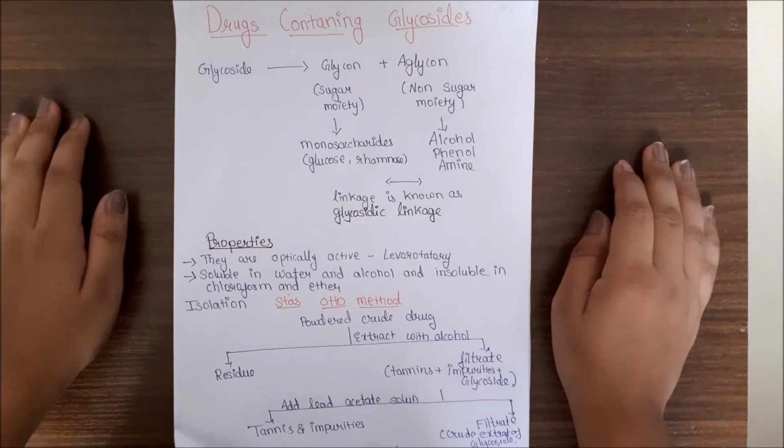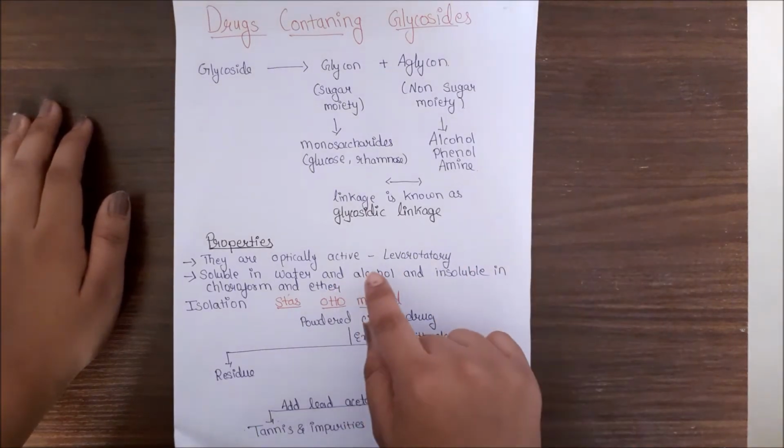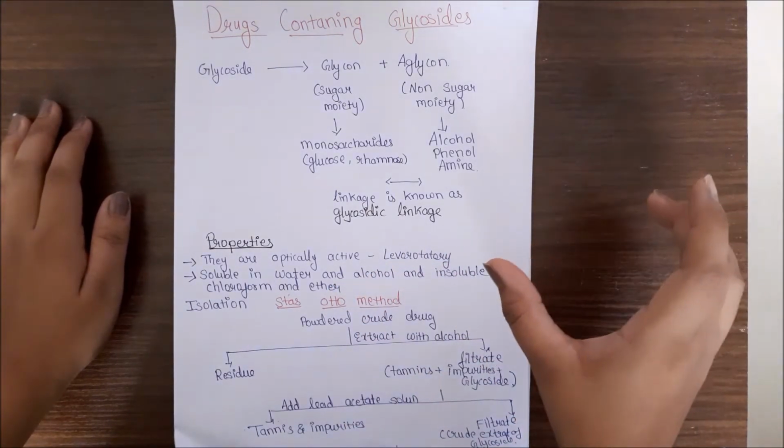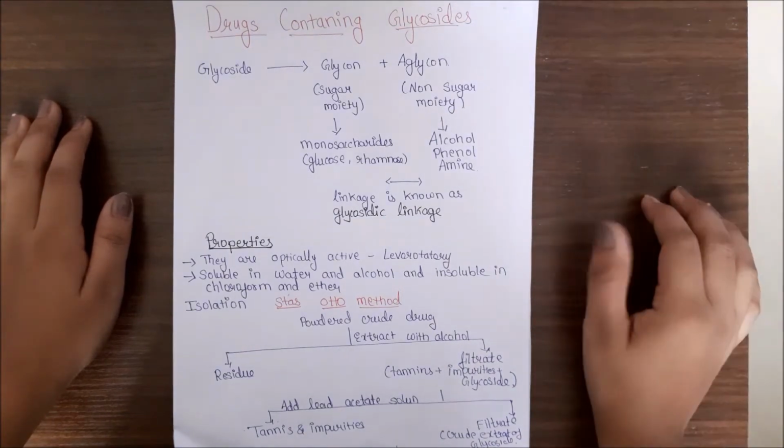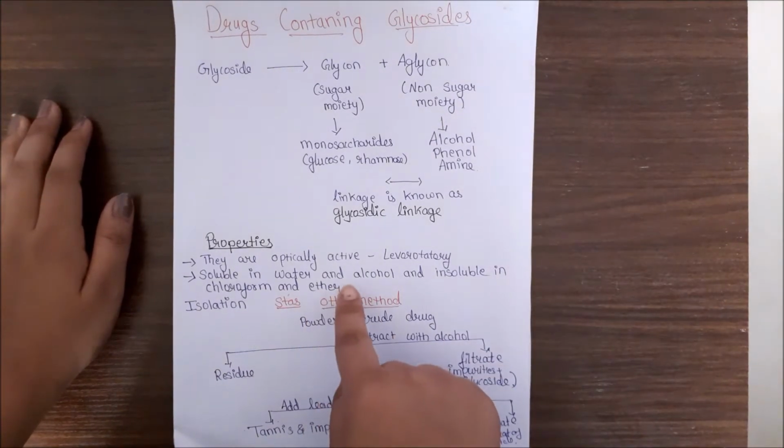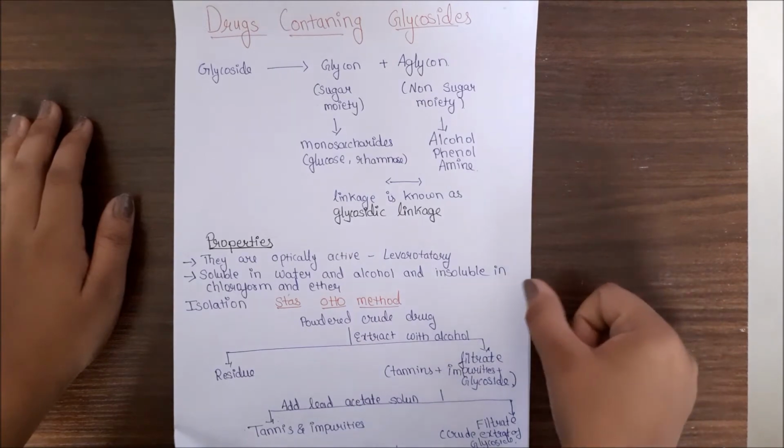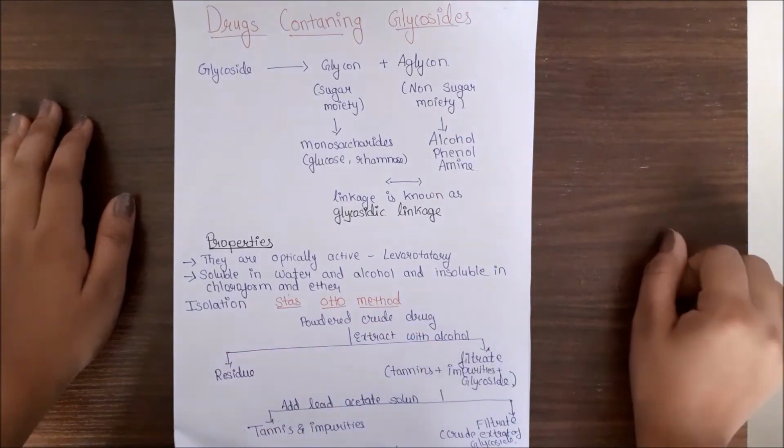Talking about the properties, they are optically active. Optically active किस तरीके से? As a levorotatory bond. They are soluble in water and alcohol and insoluble in chloroform and ether.